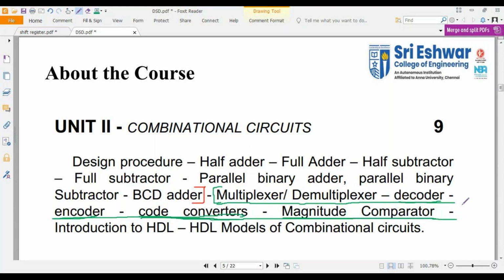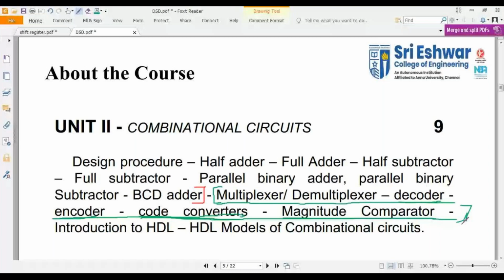From your unit number 2, combinational circuits, apart from that, in 2 marks you may get questions like what is the application of these circuits.